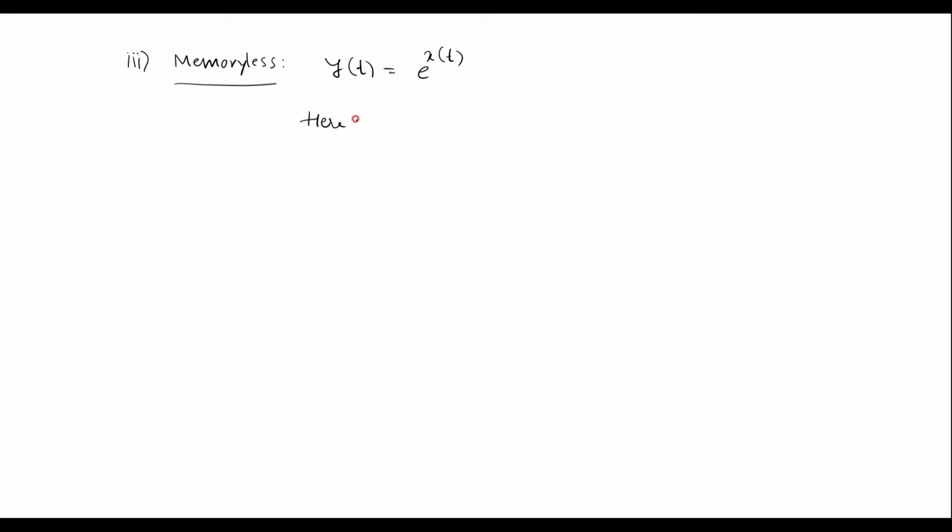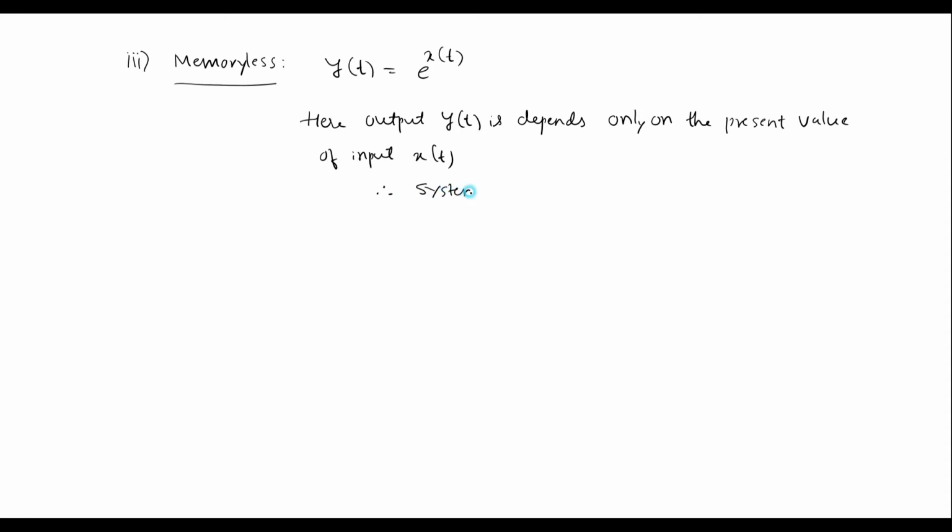Here, output y of t depends only on the present value of input x of t. Therefore, the system is memoryless.